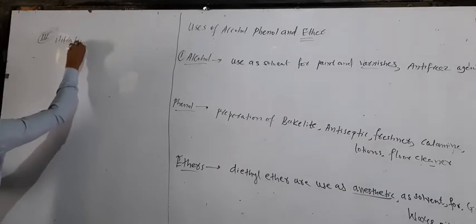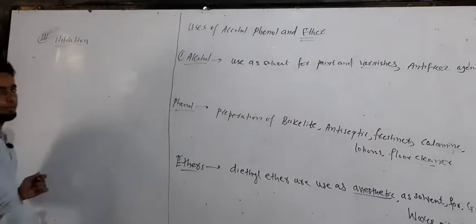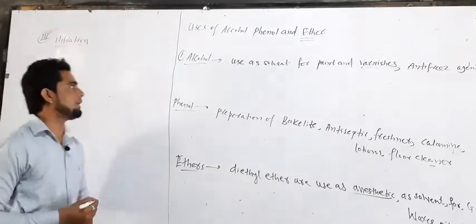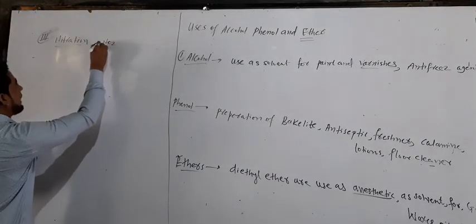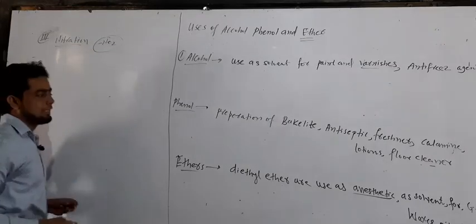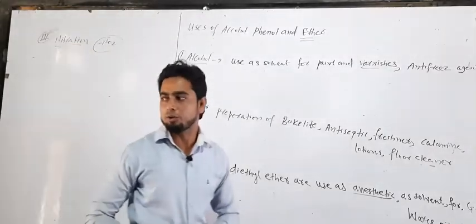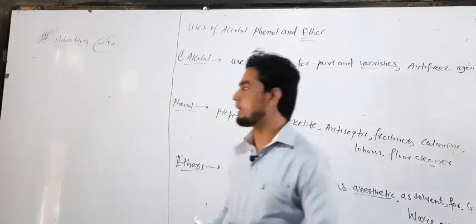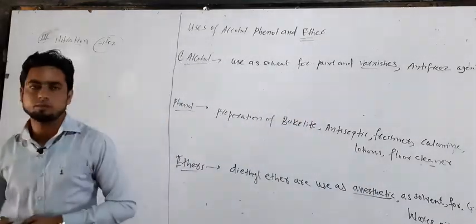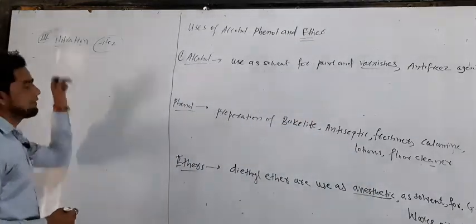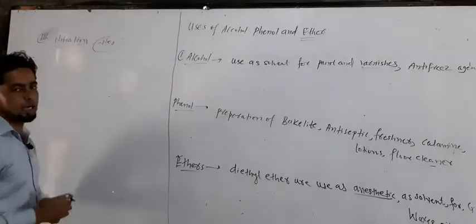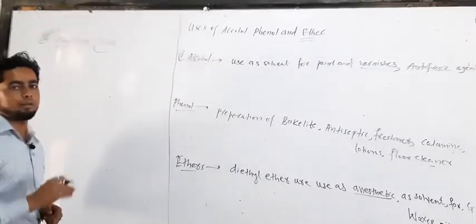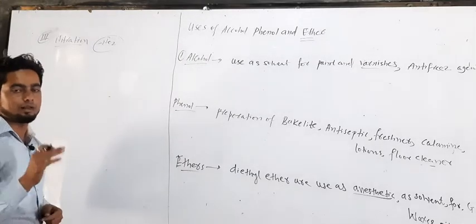So what is nitration? The process in which we add a nitro group, the NO2 group, is called nitration. The question asked in examination: define nitration. The process in which we add a nitro group in any chemical reaction is called nitration.